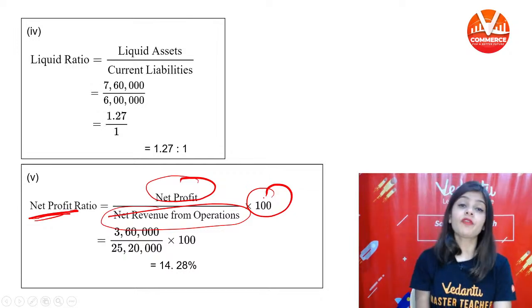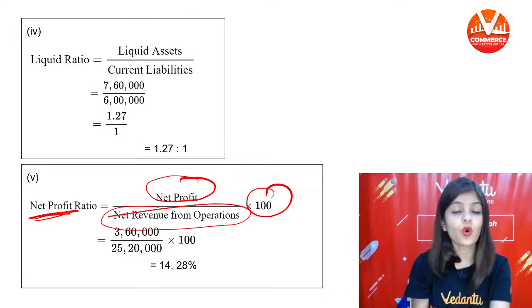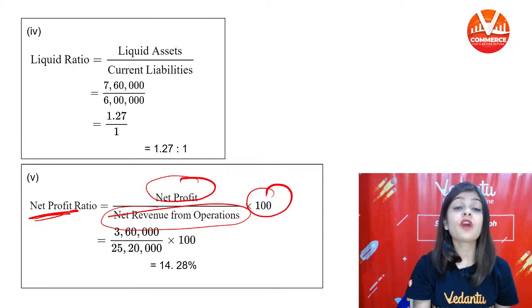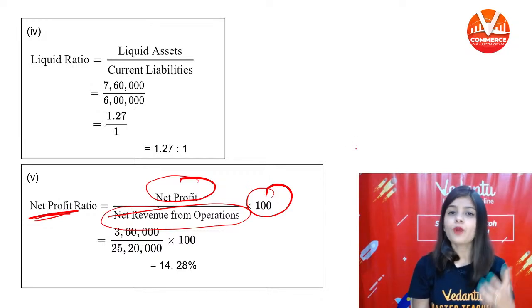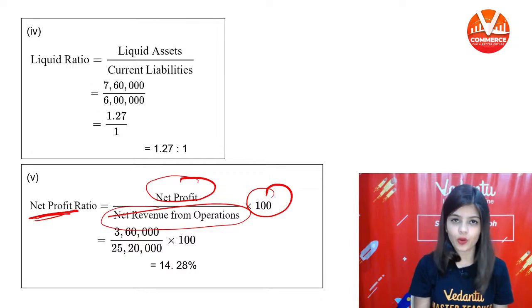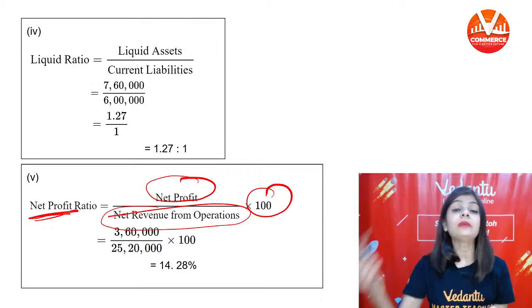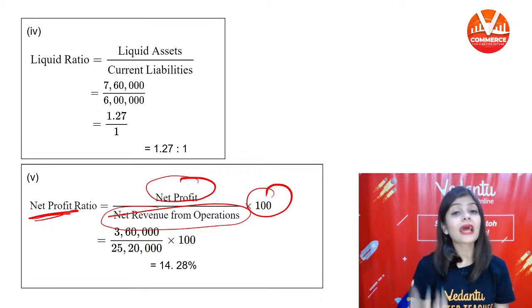Because gross profit ratio and net profit ratio are in terms of percentage, you will multiply by 100 to calculate the ratio.